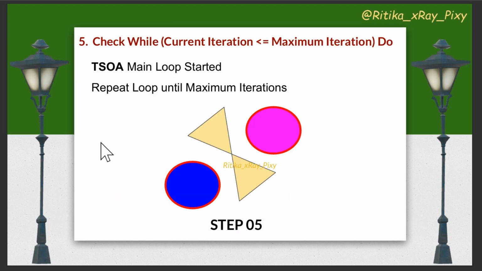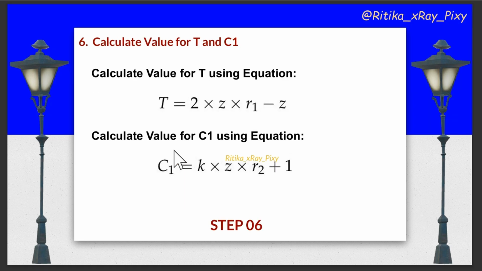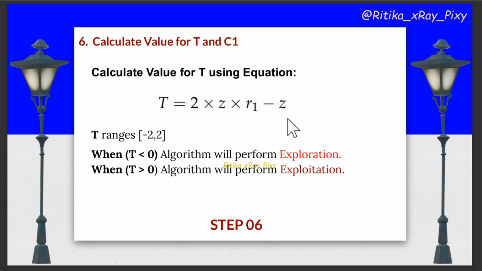In step 5, now the main loop started here. We will repeat this loop until maximum iteration, and when the stopping condition is met, we will display the best solution. Now in step 6, we will calculate the value for coefficients, the value for T and C1. Here T, that we already discussed.